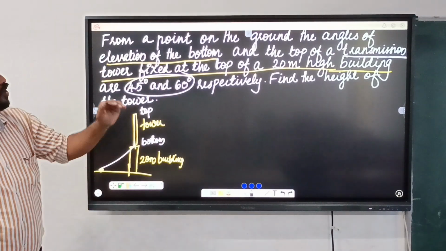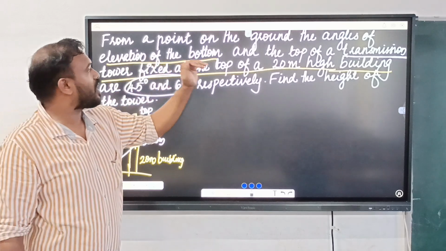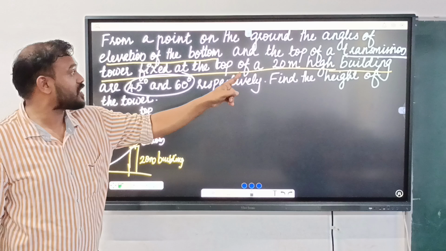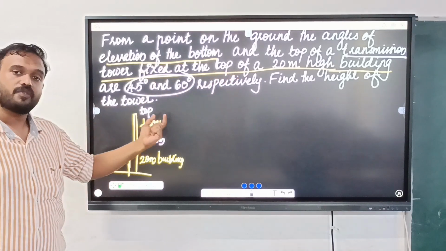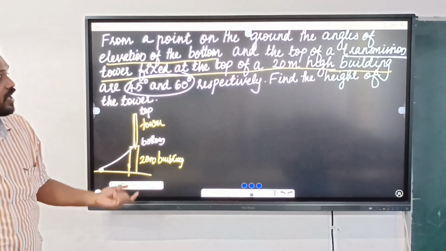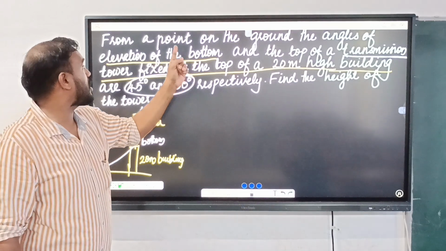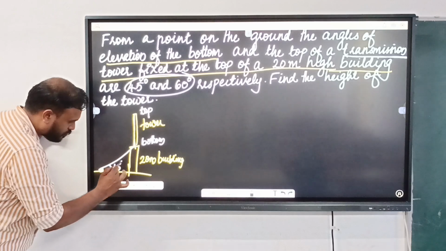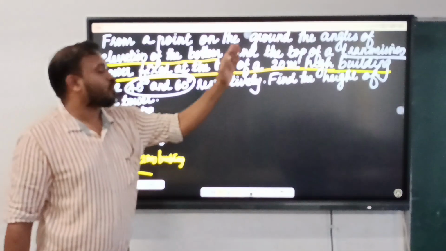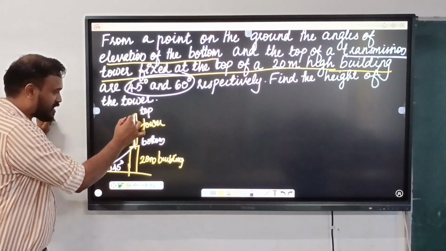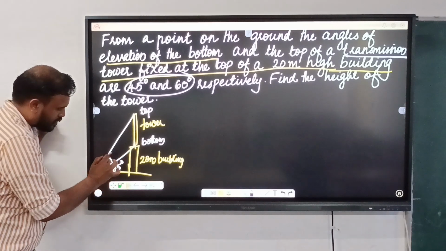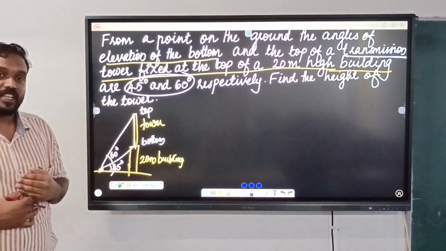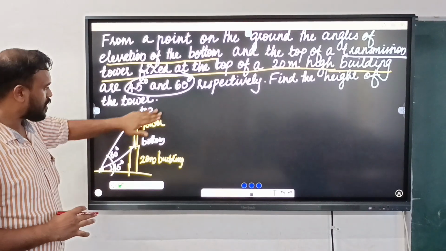So from a point on the ground, the angles of elevation of the bottom and the top of the transmission tower. And where is the transmission tower? Fixed at the top of a 20-meter high building. The angle of elevation of the bottom is given as 45 degree, and the top is given as 60 degree. So this is the diagram. We can draw a neat diagram.